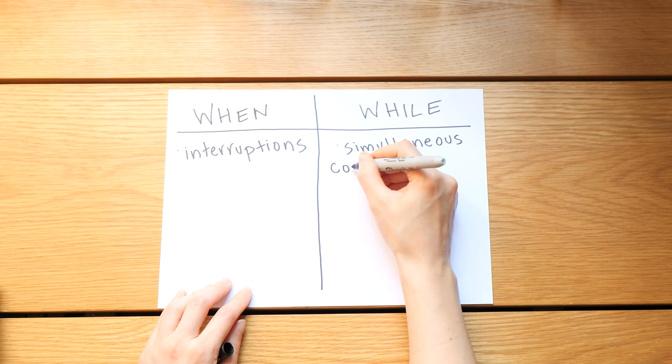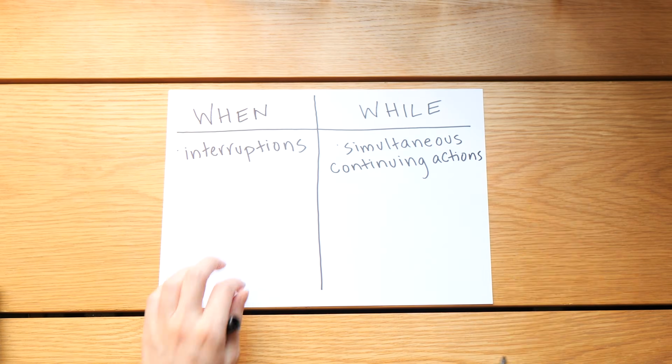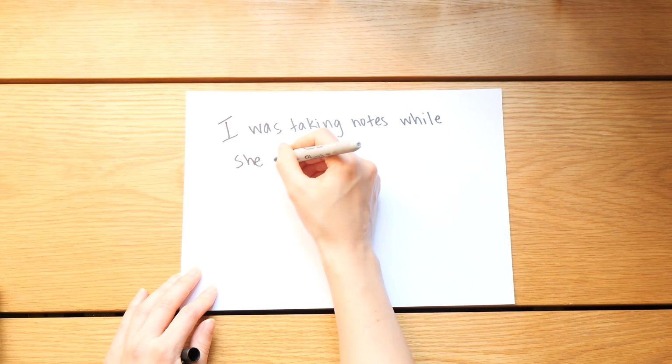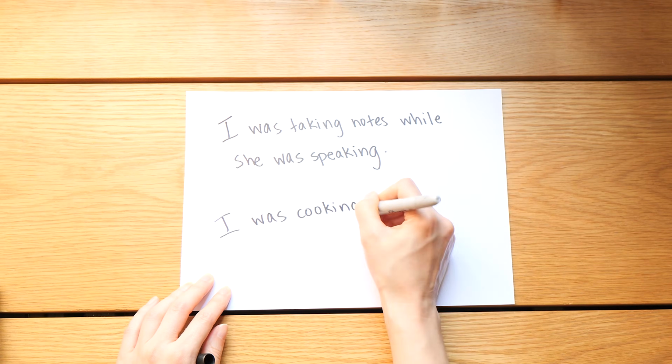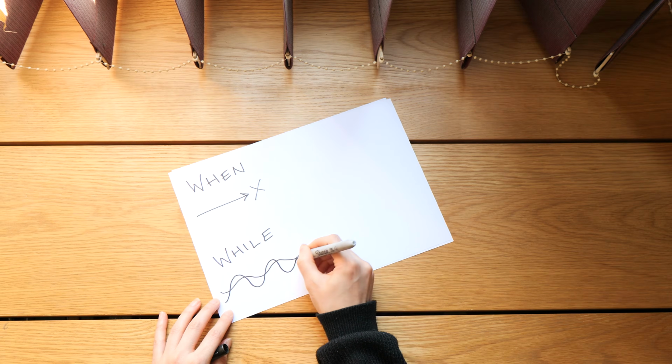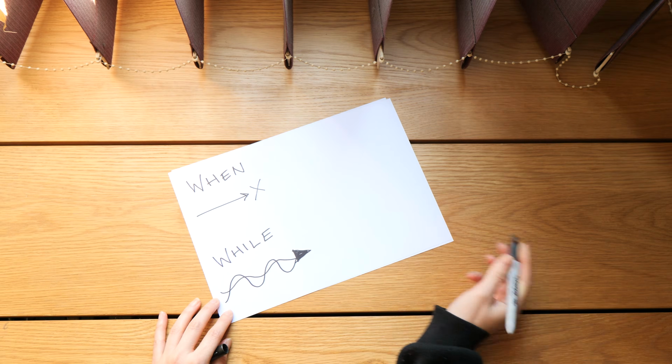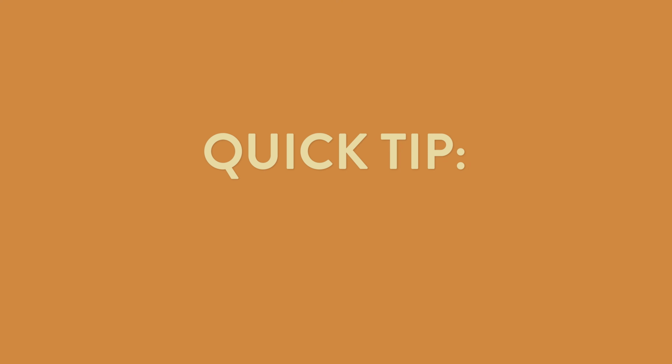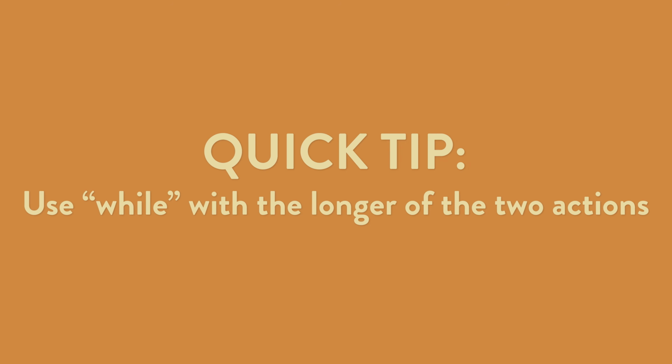This leads us into talking about while. We use while when we want to talk about two actions that were happening simultaneously. So for example, "I was taking notes while she was speaking," or "I was cooking while my roommate was tidying." We can use while to indicate that these two actions happened at the same time, and they were continuing actions that happened at the same time. So a good rule that you can kind of think about for the future is that you might want to use while when you're talking about the longer of the two actions.